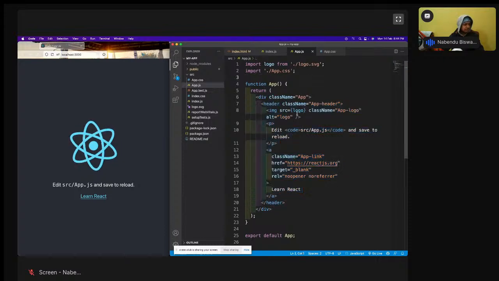See, by default it is app.js. It's a functional component, now as React. Earlier when I started, app.js used to be a class-based component, but now they have given it a functional component because functional components are the main thing.